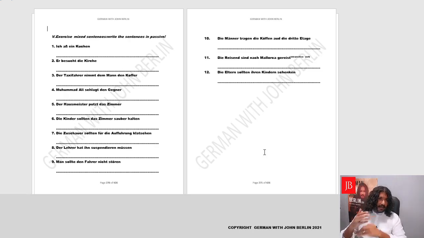We made it into passive perfect with modal verb. The cake has had to be baked by me, or the cake had to be baked by me. That will be correct English. So in German, it will be der Kuchen hat von mir gebacken werden müssen.